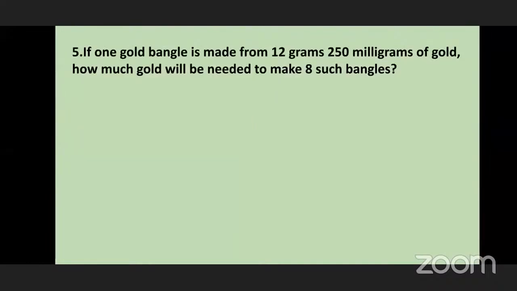Okay. Now see, this is the next sum. If one gold bangle is made from 12 grams 250 milligrams of gold, they have made one bangle, and for that bangle they require 12 grams 250 milligrams of gold. Now we have to find how much gold will be needed to make 8 such bangles. So they are asking how much gold is needed. For one bangle, it needs 12 grams 250 milligrams. So for 8 bangles, how much gold is needed?